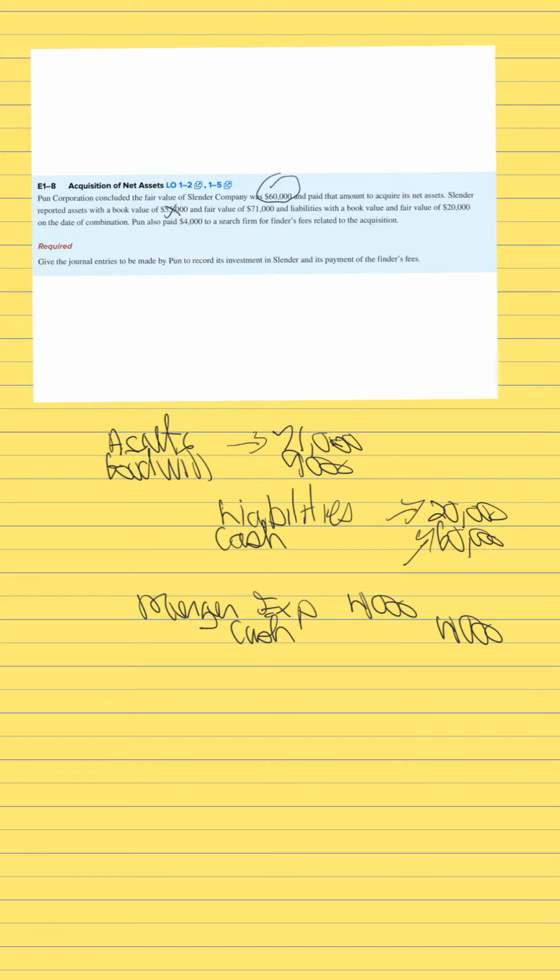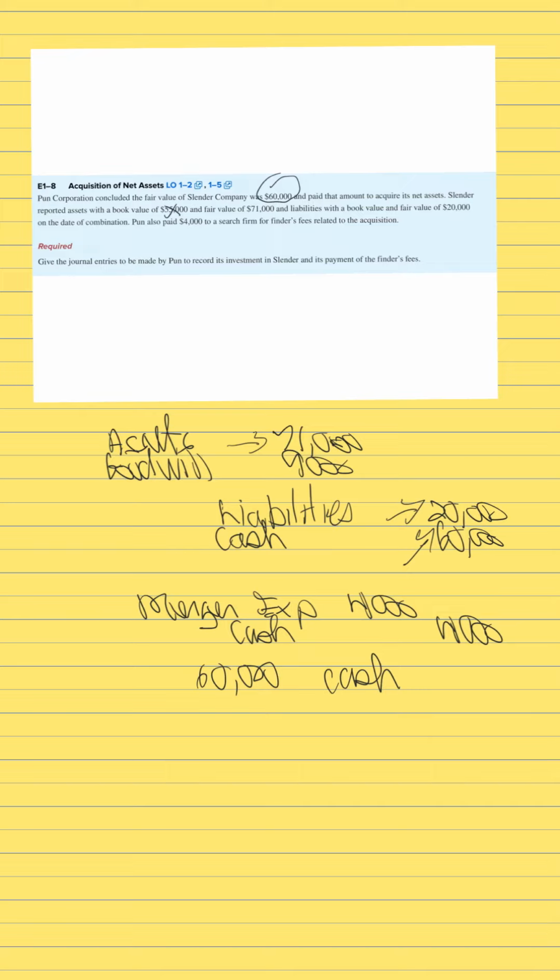So they paid more, right? So what they gave up was greater than the fair value of the assets. Okay, so they gave up 60,000, right? So that's the cash they paid. Okay, and what did they receive?